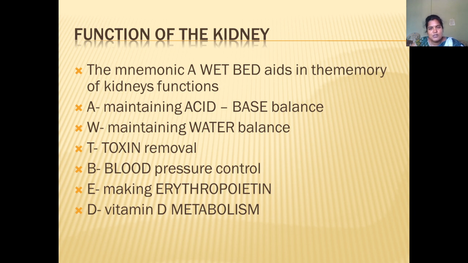a WET BED. A is for acid base balance, so the kidney maintains the acid base balance. W is for maintenance of the water balance. T is for toxins removal, so it removes waste products and toxins. B is for blood pressure control. E is for making erythropoietin, and D is for vitamin D metabolism. So this is the WET BED. These are some of the functions.